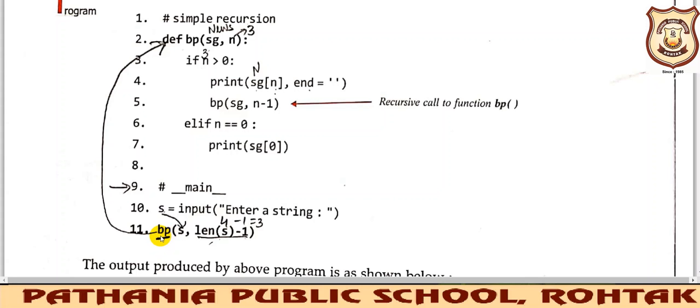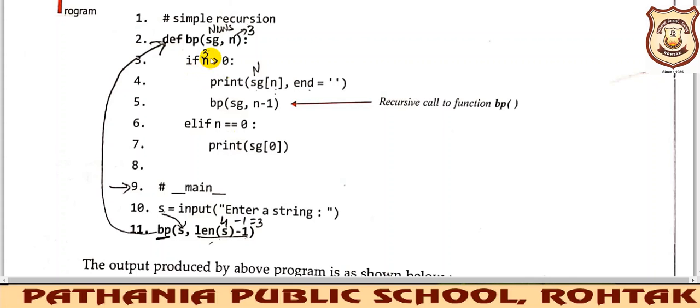So whenever the function call is encountered, we move to the function definition. So we will come here. Actually I will not come here, the interpreter will come here for the execution of the function definition. Now the function definition statements will be read out. Initially they are ignored, I told you earlier also. So def bp, okay, so sg comma n. So sg contains NEWS, n contains 3. We have just calculated it here, right?